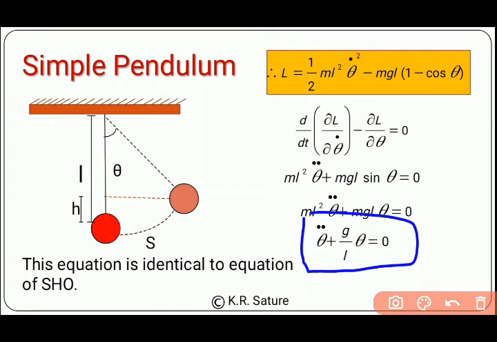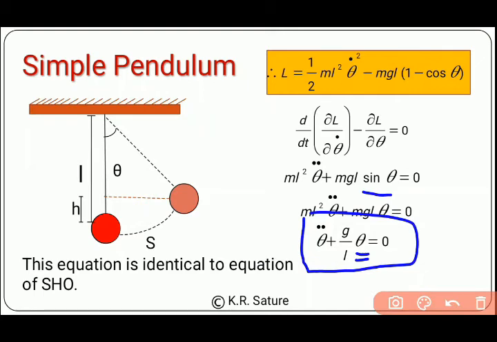You may wonder that here we have sine theta, but I have shown here only theta. Why is that? As you all know, the sine of a very small quantity is equal to that small quantity itself. Sine of a nearly 0 quantity will be a 0 quantity. For example, sine of 0.001 will be 0.001.